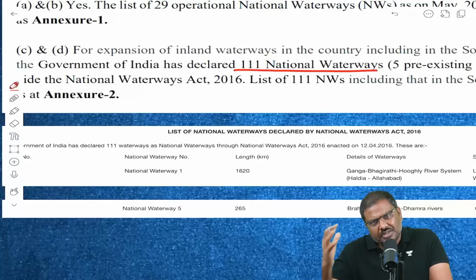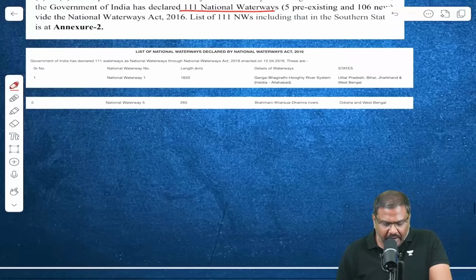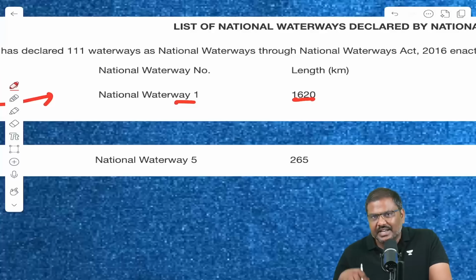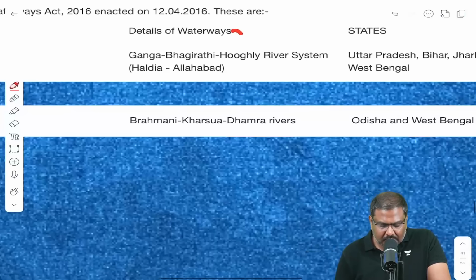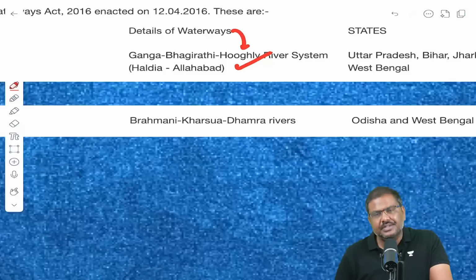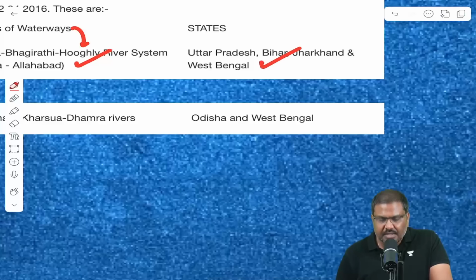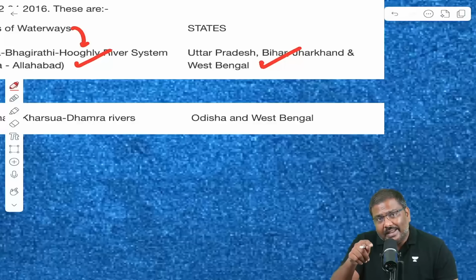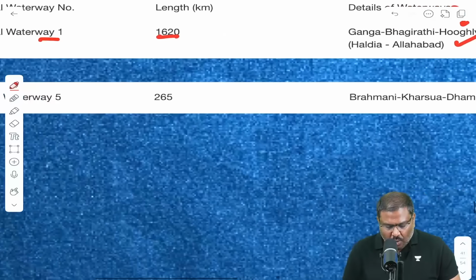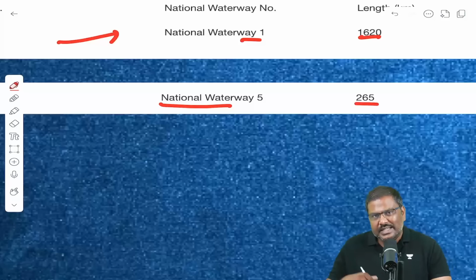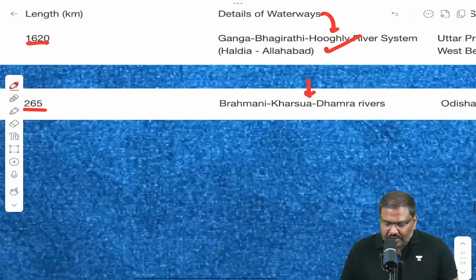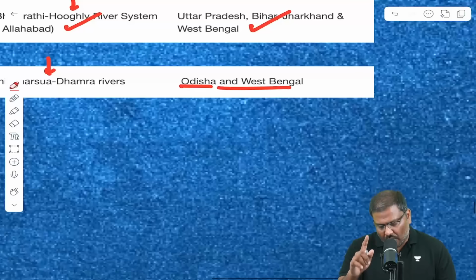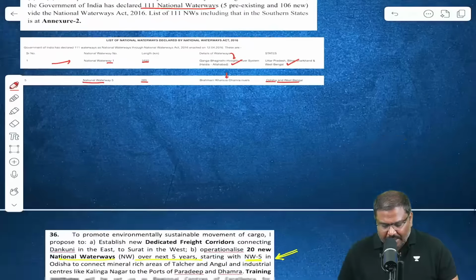5 existing, 106 new. The most important waterway in terms of length is National Waterway 1. The length is 1620 kilometers, and the rivers which are involved, this is the list. And the National Waterway 1 passes through these particular states. Please remember. And the one which has been mentioned in the budget by the Finance Minister, National Waterway 5, it has a length of 265 kilometers. These are the rivers and it passes through Odisha and West Bengal. Please make a note of all of this, can be questioned in the preliminary examination.